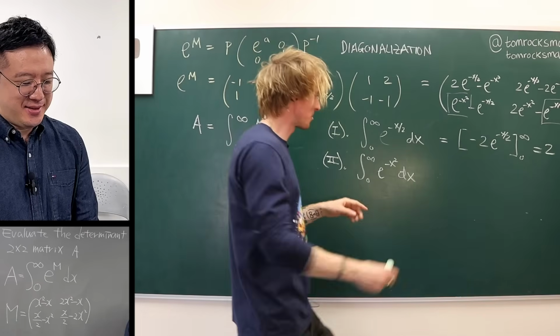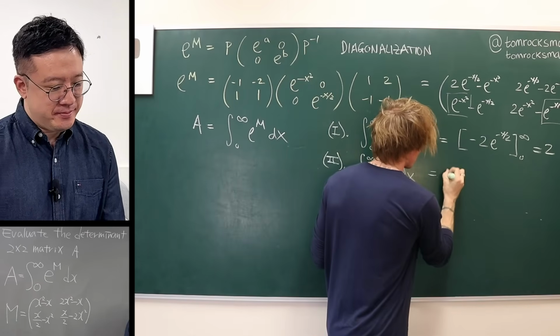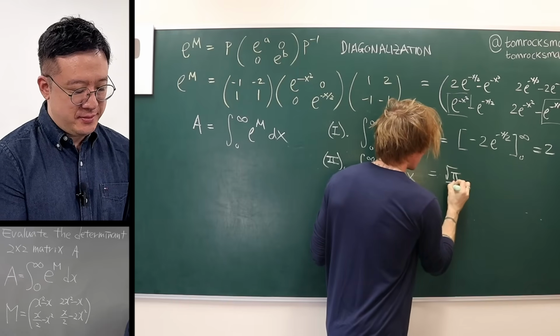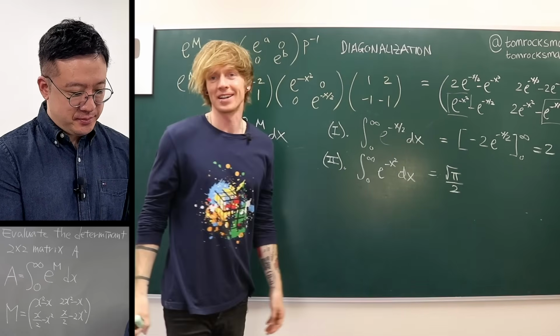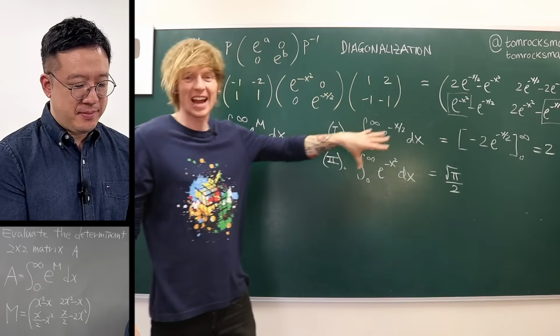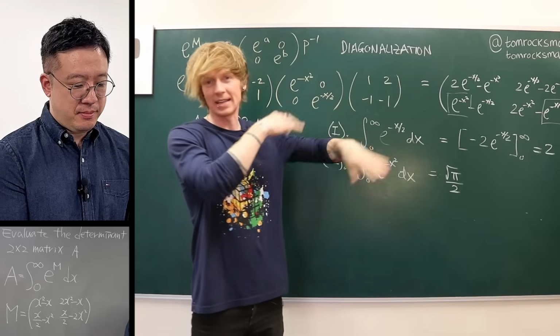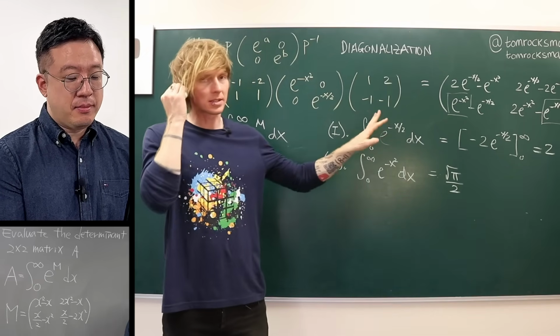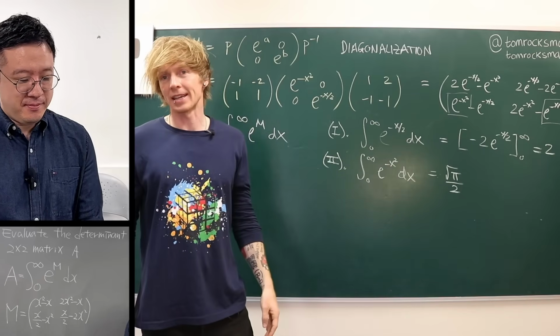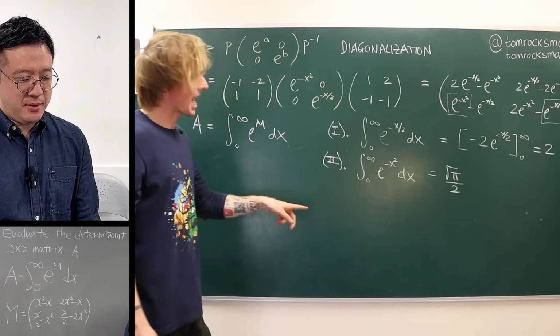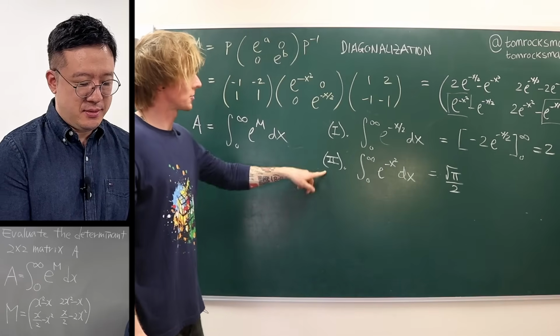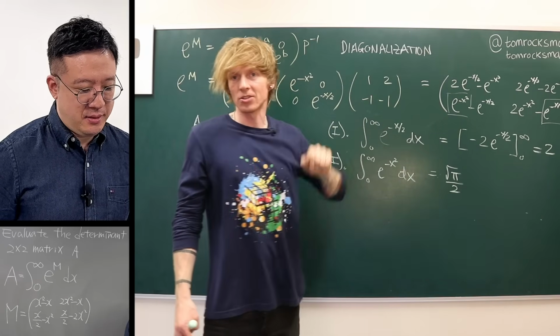I showed how to compute this, and it's equal to, a really nice result, the square root of pi divided by 2. This is a known result. It's a whole other video to explain where it comes from, so I'm just going to state it at this point. But now I think I can substitute all of this into my equation.